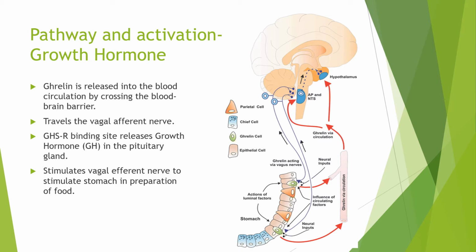Growth hormone then stimulates the vagal afferent nerve to send a signal to the stomach to increase gastric acid secretion, gastric emptying, and gastric motility in preparation for food.